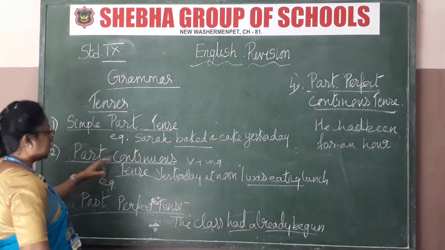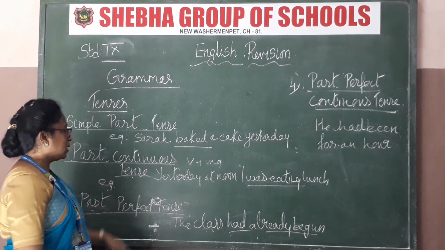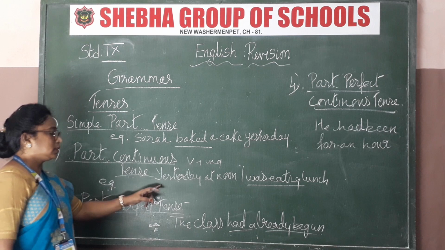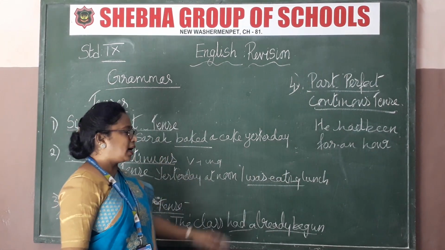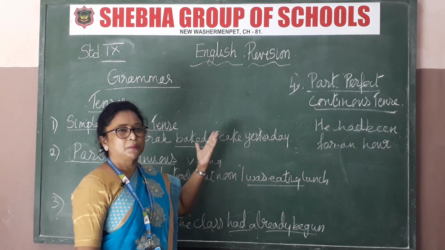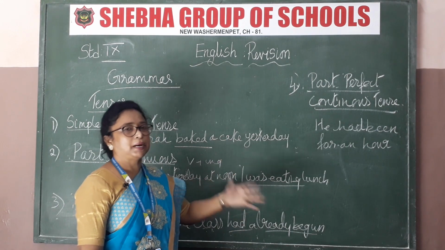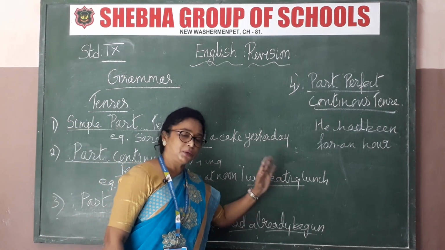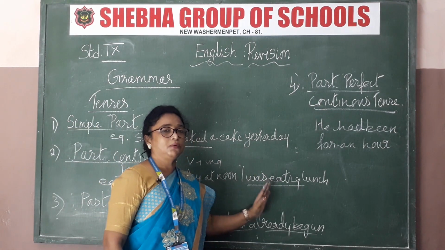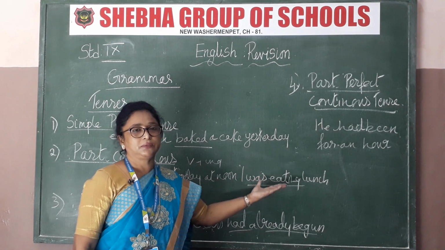Next is past continuous tense. To the verb you add ing and some words: yesterday at noon I was eating lunch. Is and are are present tense; was and were are past tense. That's all. Yesterday at noon I was eating lunch. Same procedure only, everything is the same. Just change the tense from present to past.